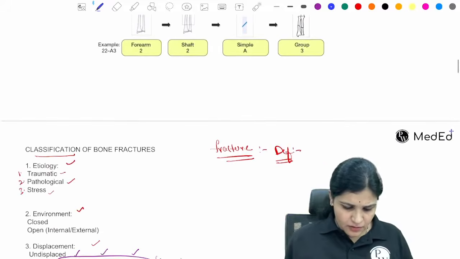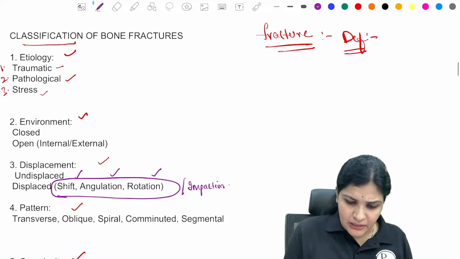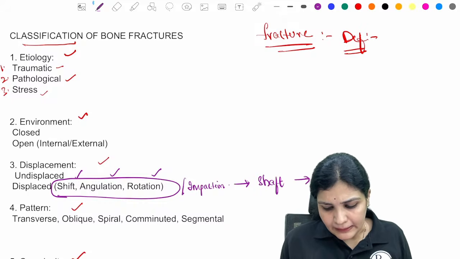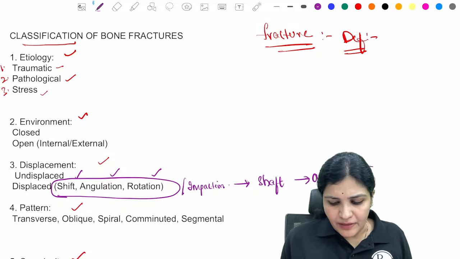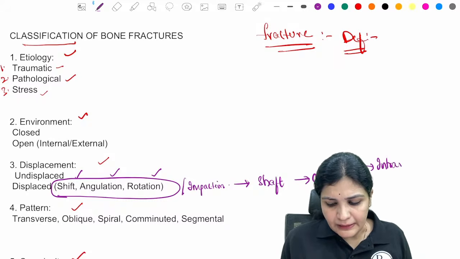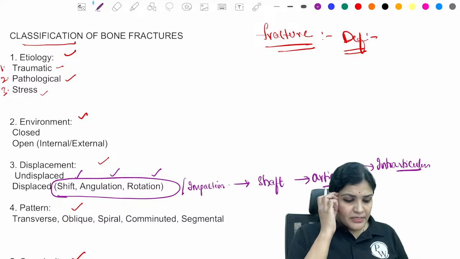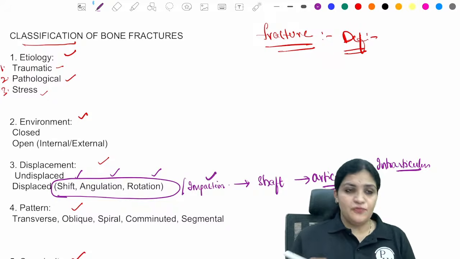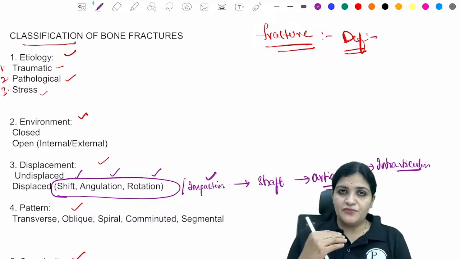Yes, very good. So this particular point is for the shaft. Whenever there are articular fractures, you can only tell whether it is intra-articular, right? So mainly impaction is for the shaft. Impaction is for the shaft.